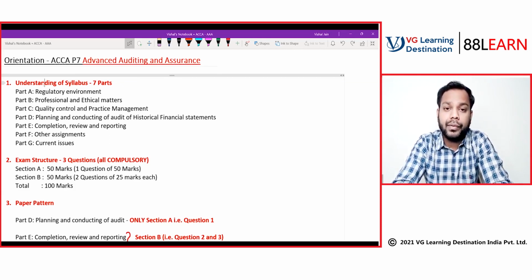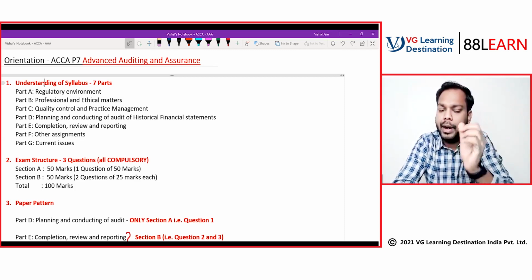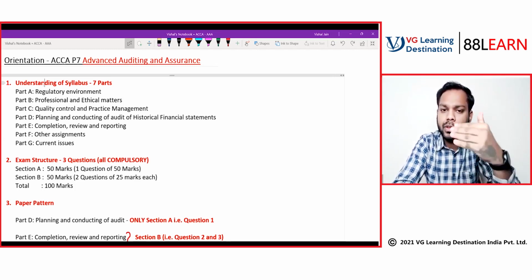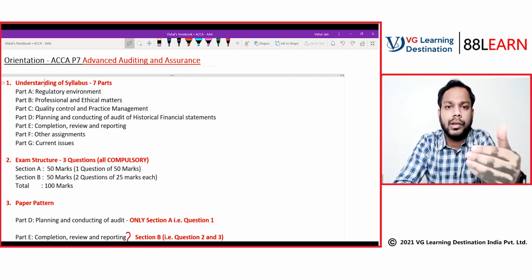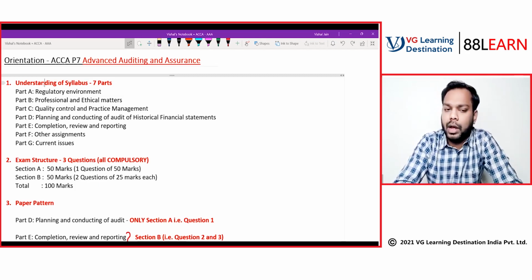If there is a gap, like you appeared for the SBR paper way back and have forgotten those concepts, whatever was important and relevant from my perspective for this paper, I will discuss in the live class. But still, if you have any further concerns, you can reach out to me personally, or we can discuss it in the group. So that's the thing.